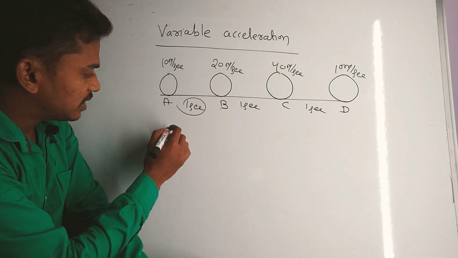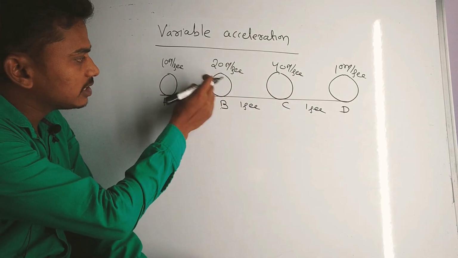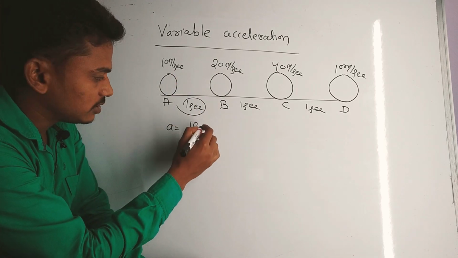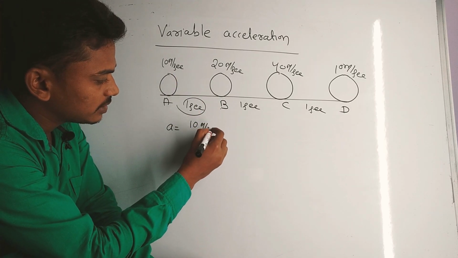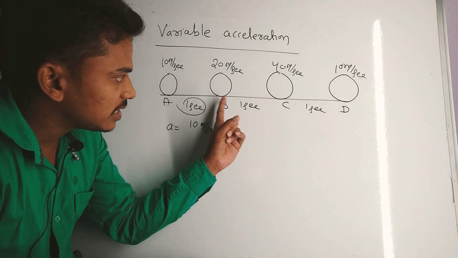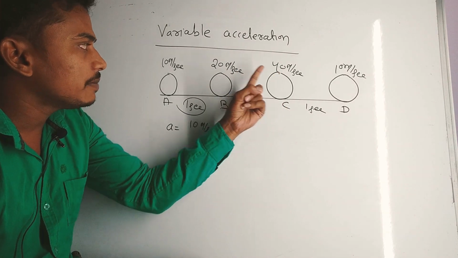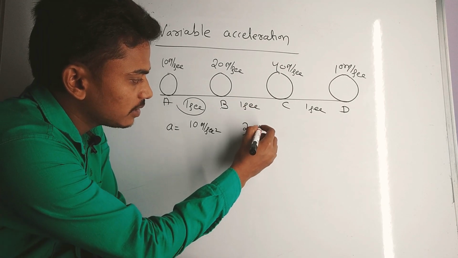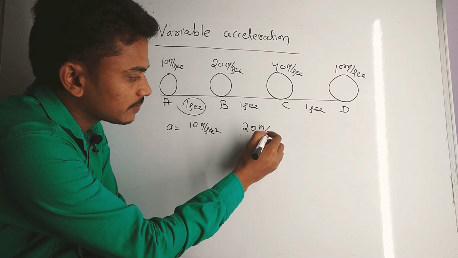So the acceleration will be the change in velocity, 20 minus 10, that is 10, by 1 second, so 10 meter per second square. Here the acceleration is 40 minus 20, that is 20 by 1, so 20 meter per second square.